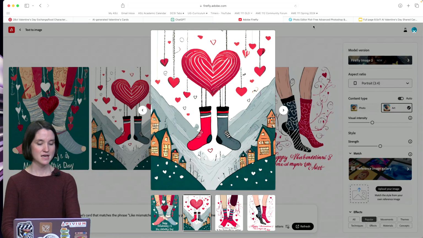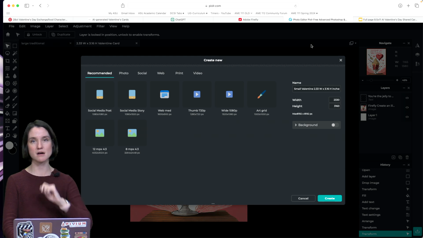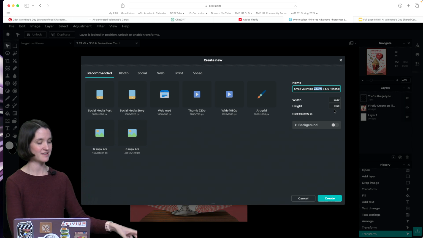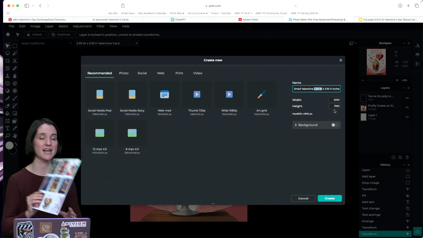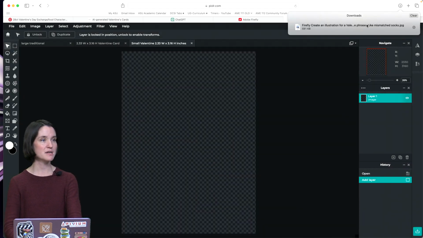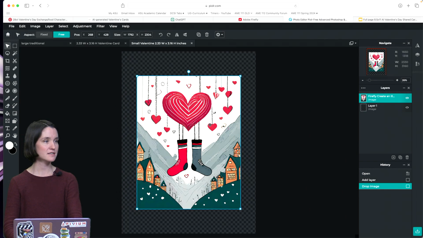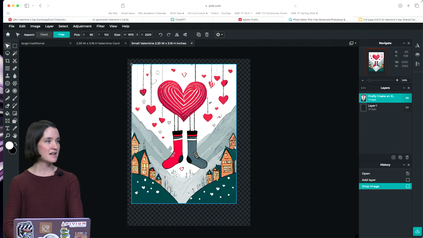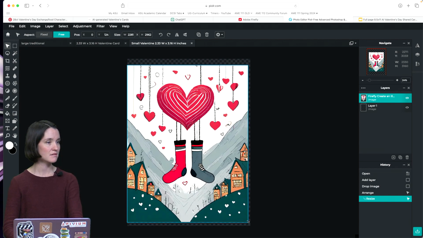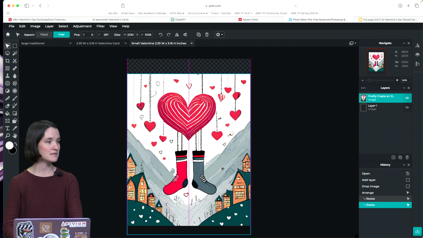So click continue. And then I'm coming over to pixlr.com, which is a free browser-based photo editor, and creating a new document, which is the size 2.33 inches by 3.16 inches tall, which is the correct size to print out on an 8.5 by 11. And I'm going to say create. I'm just going to drag in my image, add it to the current. Great. And I'm going to drag this out. Now I want to make sure that I have space for my words here. So I'm going to drag this down just a little.